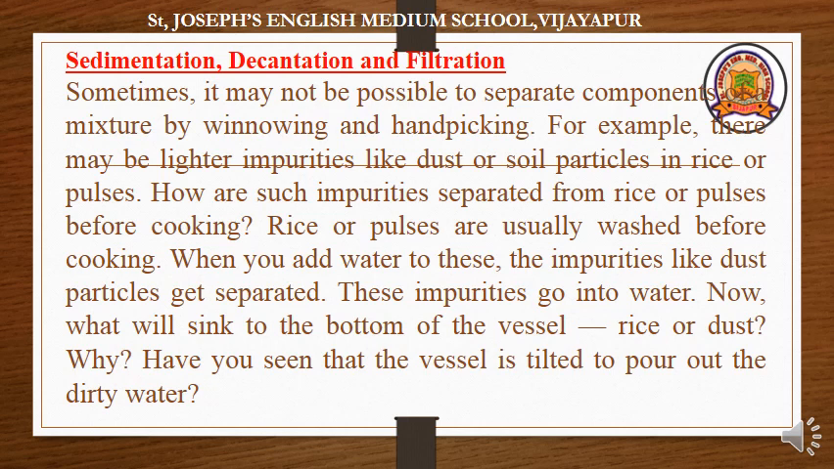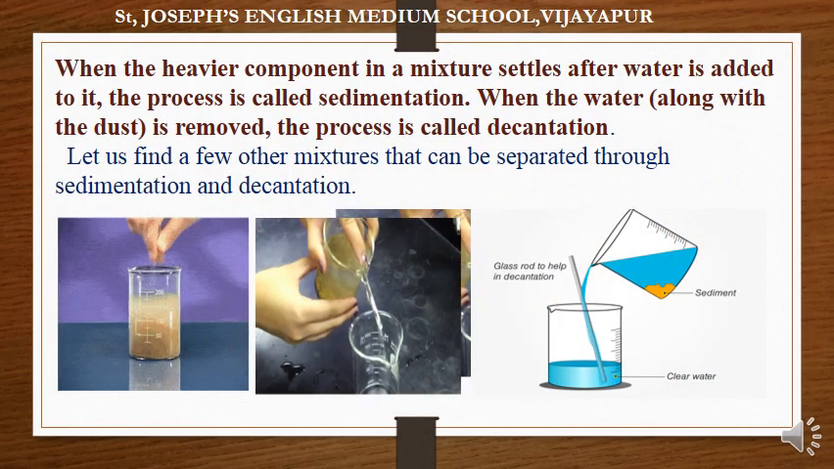Let us see another example. When the heavier component in a mixture settles after water is added to it, the process is called sedimentation. Here what happens? It settles down. For example, when we add a glass of water to rice in a vessel, definitely rice will settle down. The settled item is called sediment.